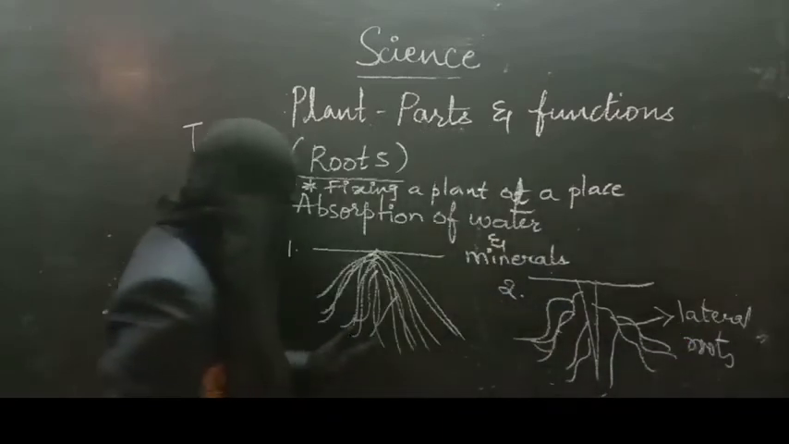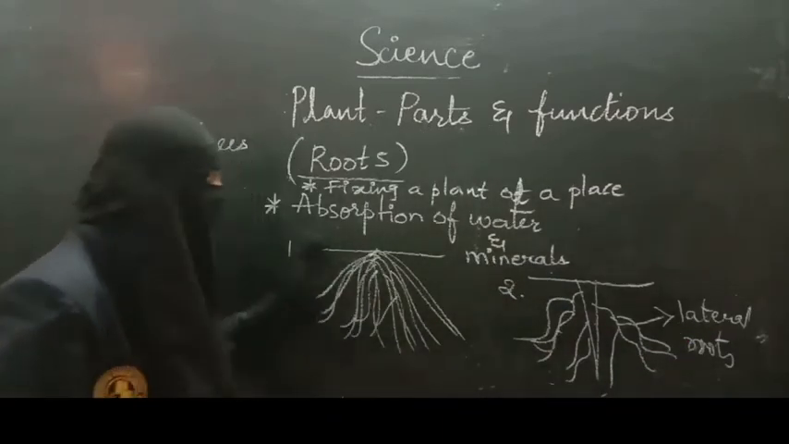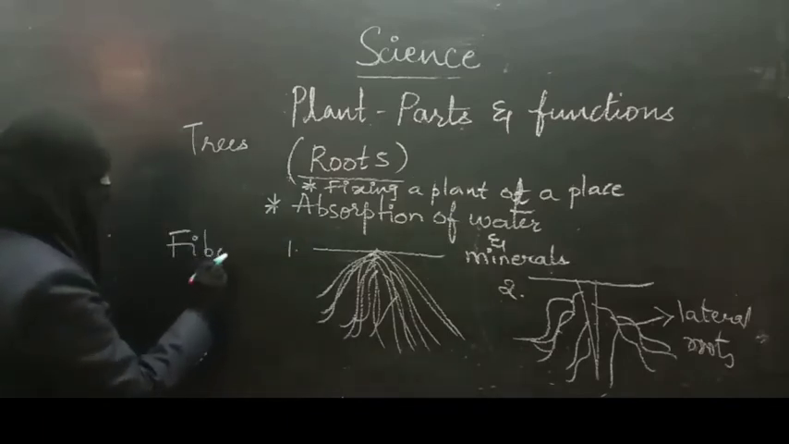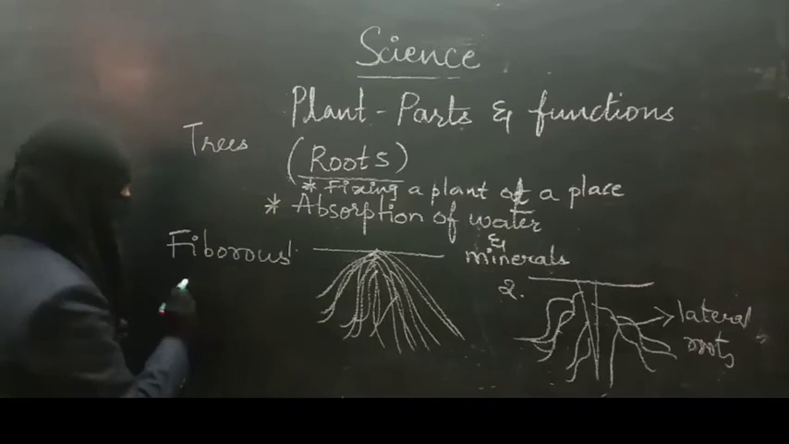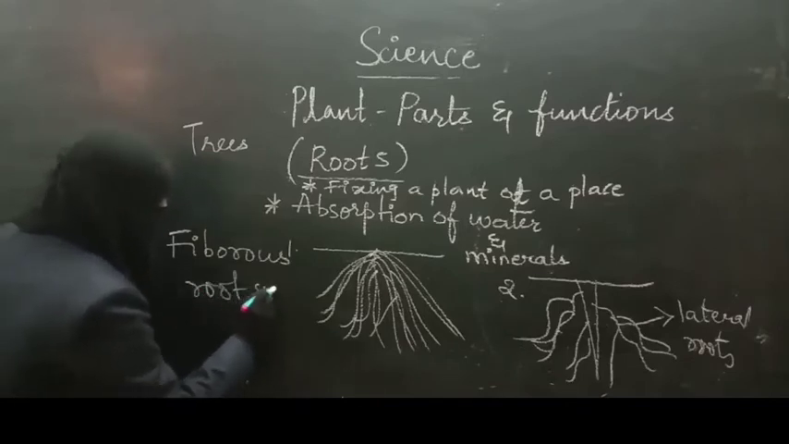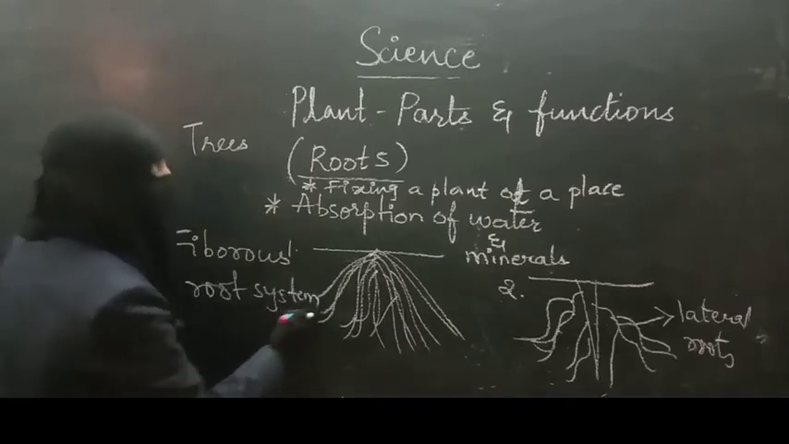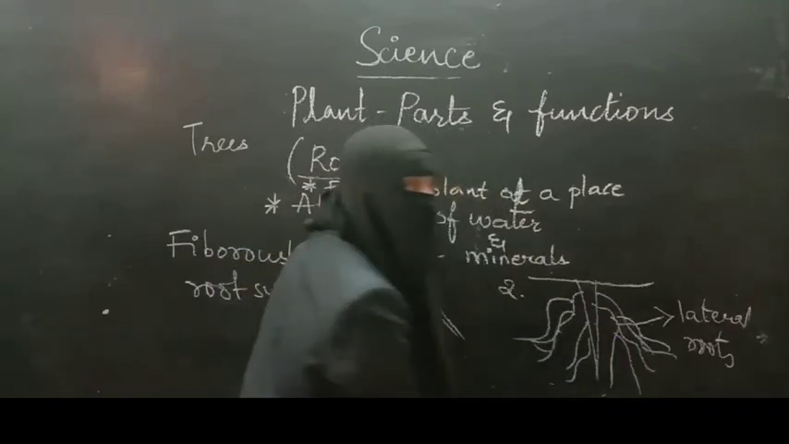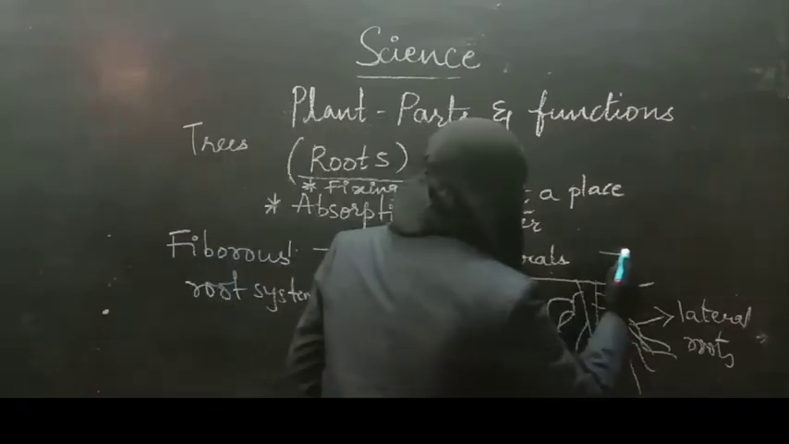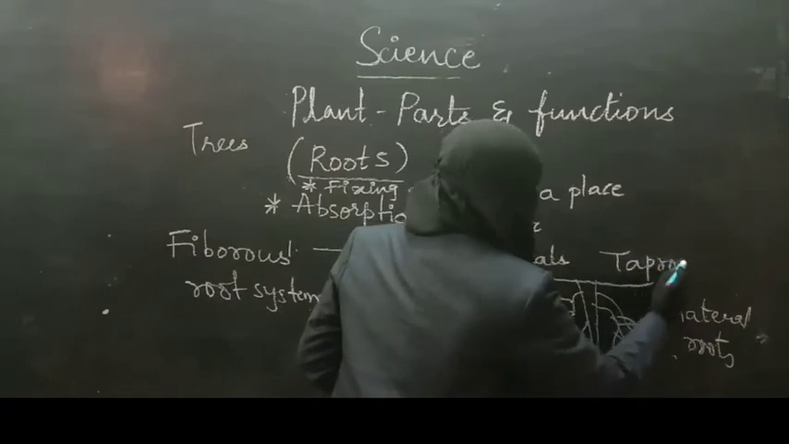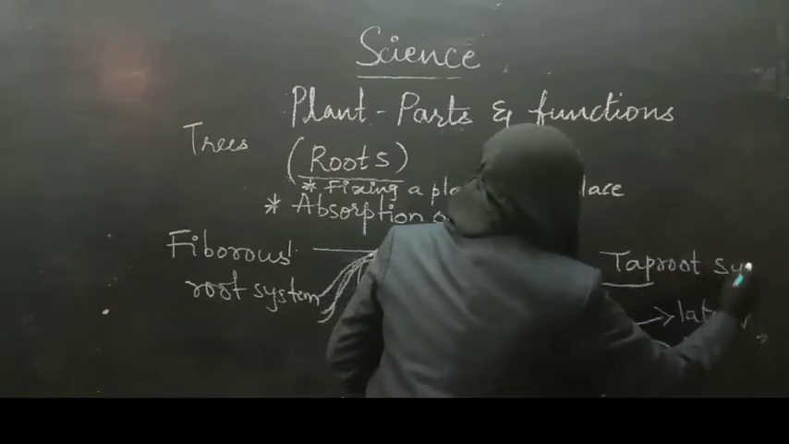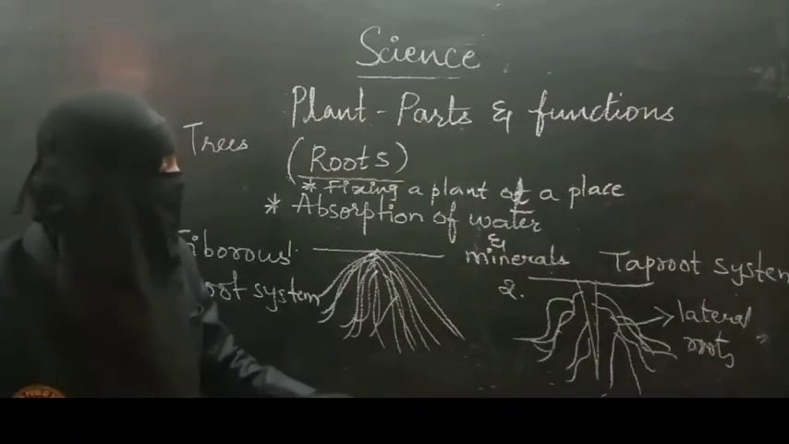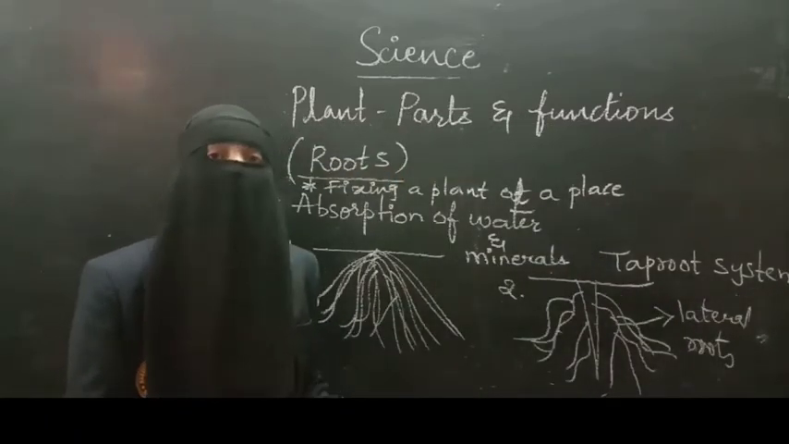So this system in which the size of the roots is the same is called the fibrous root system. And the other root system, in which the middle root is thicker than the other lateral roots, is called the taproot system.